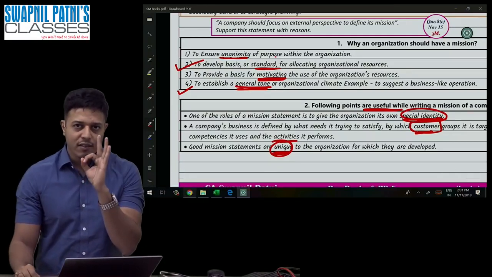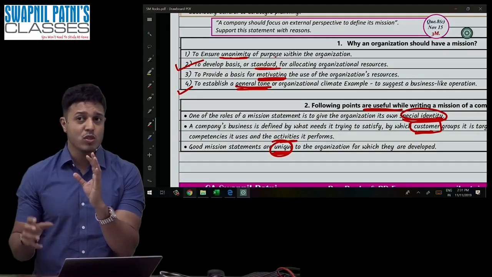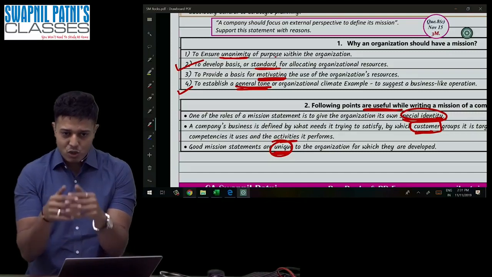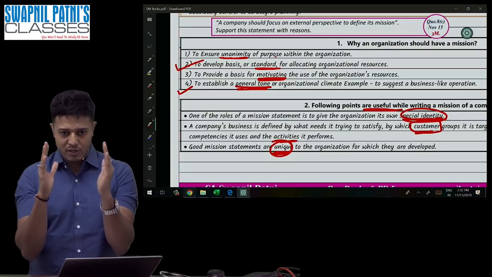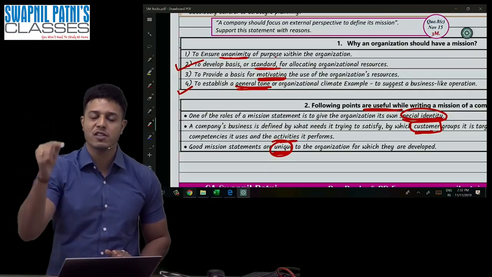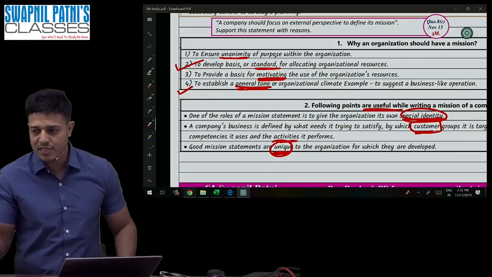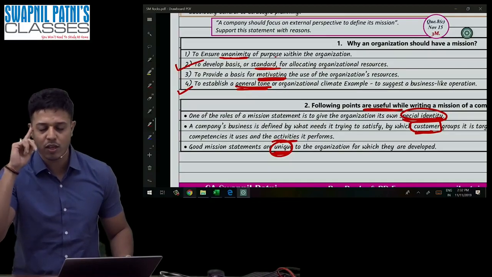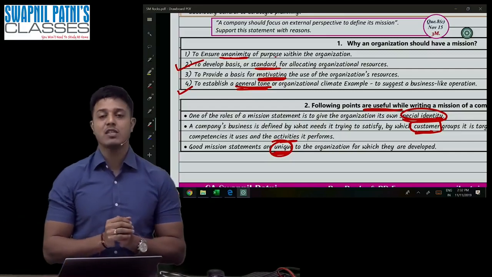Whenever you write the mission statement, it has to be customer oriented, because who is going to be the reader of the mission statement? The customer. So the mission statement should specify what category of people you are serving. For example, Airtel says, I am providing error-free service. It means the people who are interested in error-free service should come to me. YouTube says, we provide easy and fast video access. It means people who would like fast and easy video access should access YouTube.